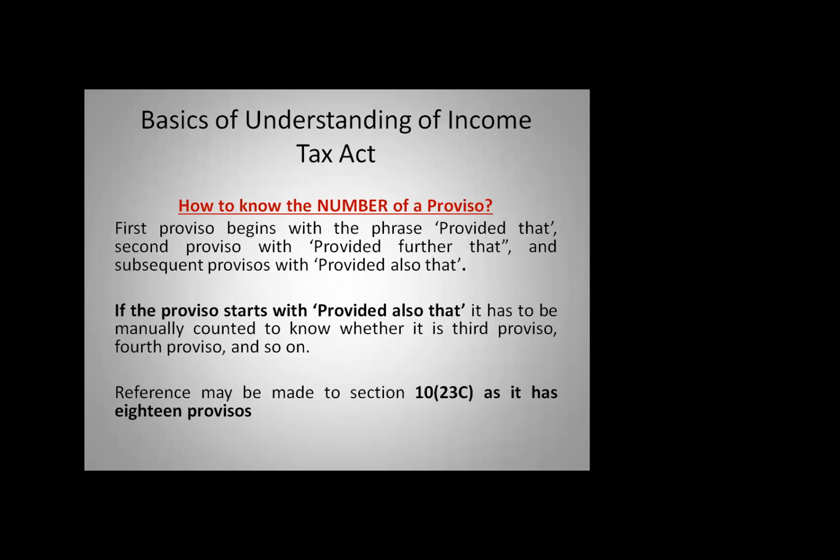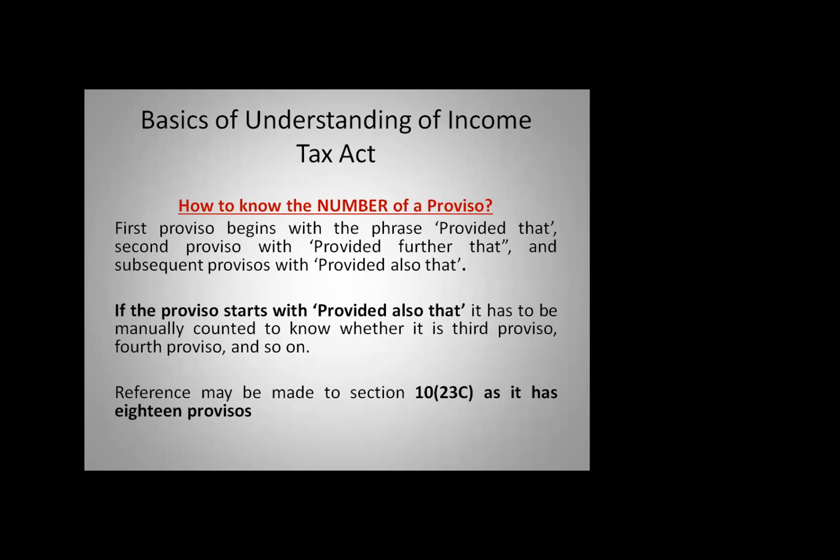The first proviso always starts as "provided that." The second proviso always starts with "provided further that." And the third proviso or the subsequent provisos will always start with "provided also that."